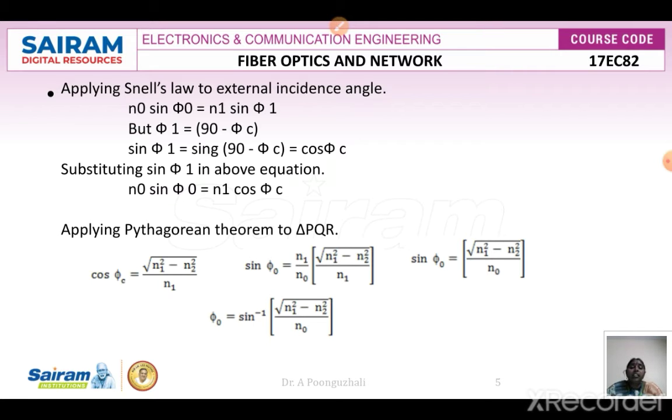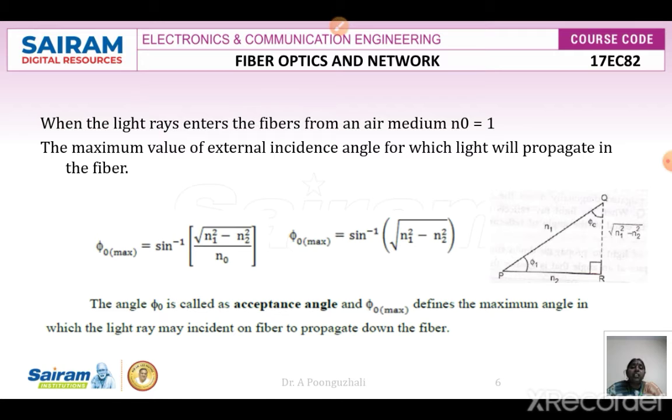So in a right angle triangle, this is your right angle triangle, this is your angle phi 1, and here I am going to have your n2 value, and this is your n1. So if I want to find your cos phi 1, cos phi 1 is nothing but adjacent side by hypotenuse.